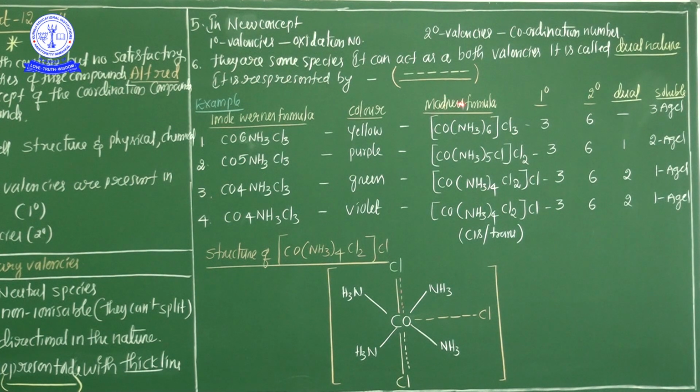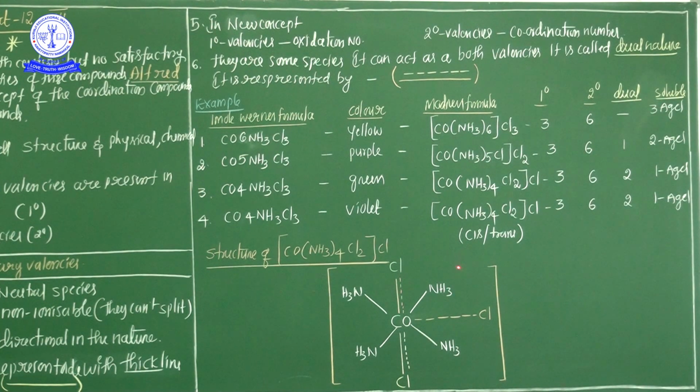Limitations of Werner's theory. Werner was the first to explain the bonding features in complex compounds. However, this theory could not explain the following queries. What kind of queries are not explained? First, why is the complex forming tendency limited to a few elements only? Second, why are the bonds in coordination complexes directional in nature? And third, why are certain complexes magnetic in nature and why do they show geometrical and optical isomerism?